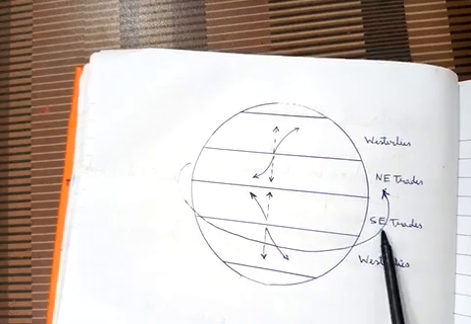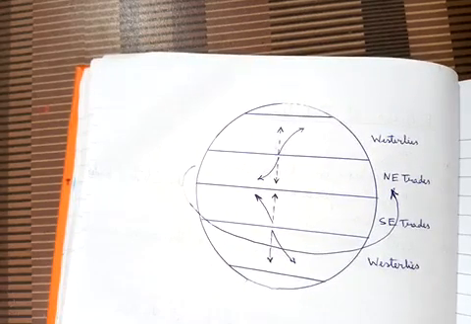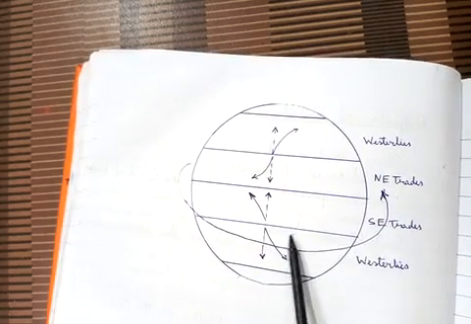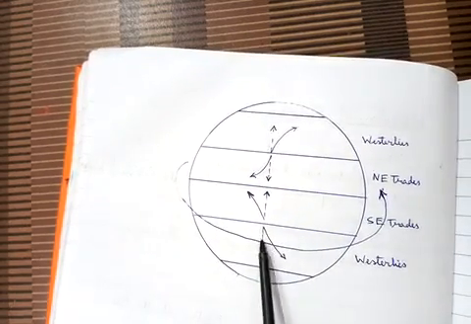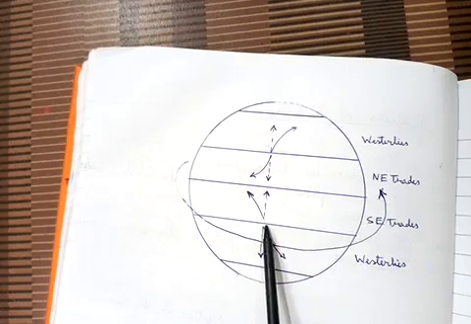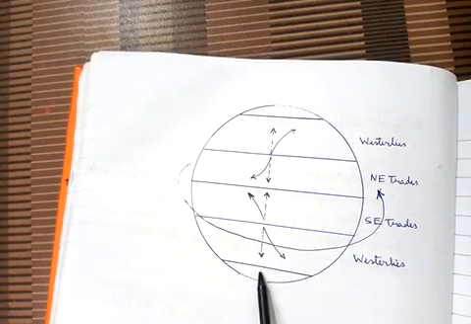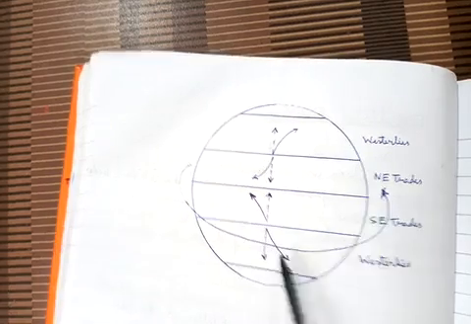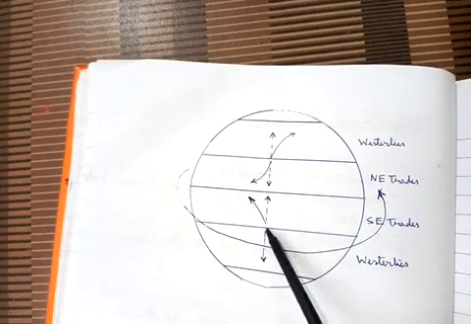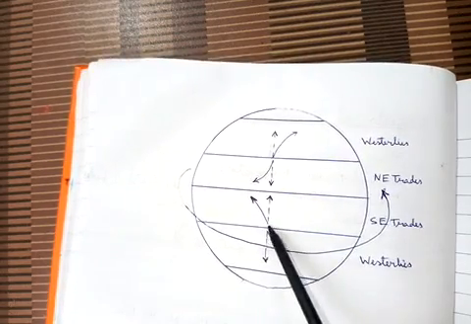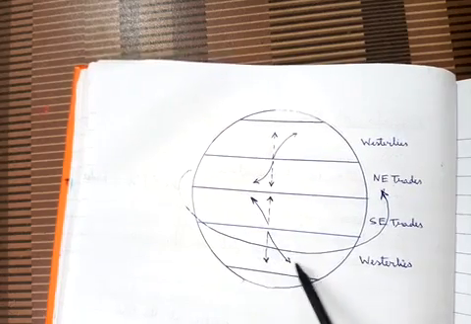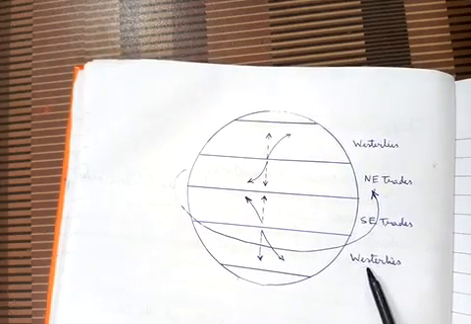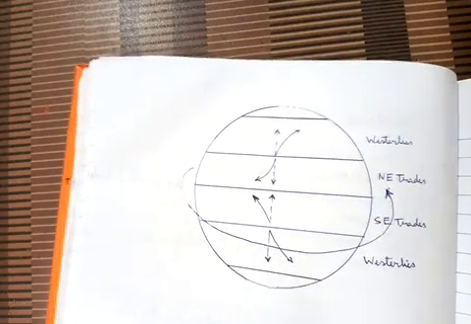In the same way, this is the zone of westerlies, and in the southern hemisphere it blows from north to south, straight towards the pole. But because they are deflected to the left-hand side, it becomes westerlies. The wind starts blowing from west to east.